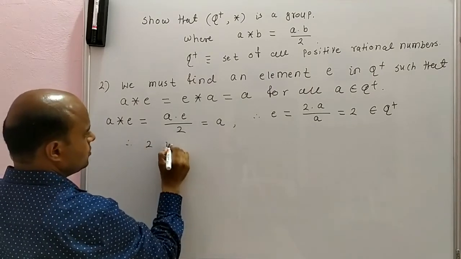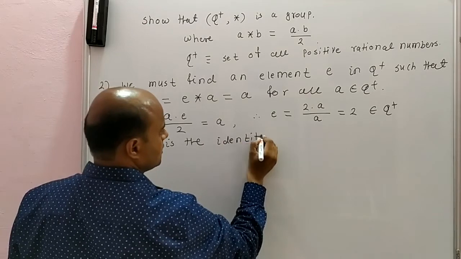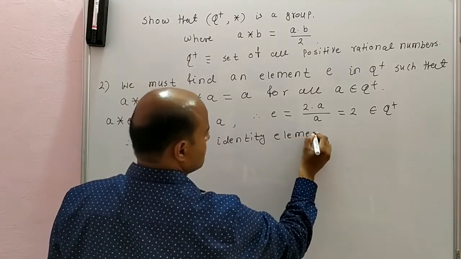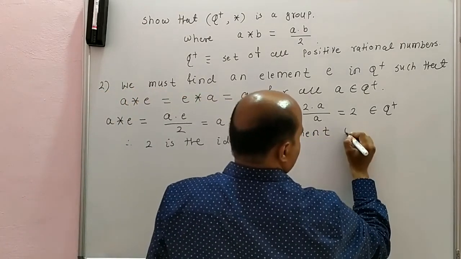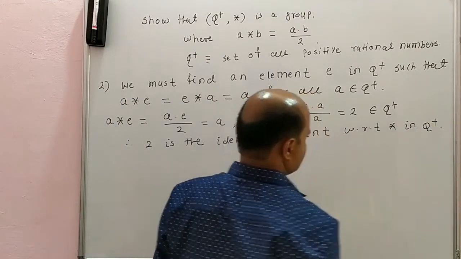Therefore, 2 is the identity element with respect to star in Q plus.